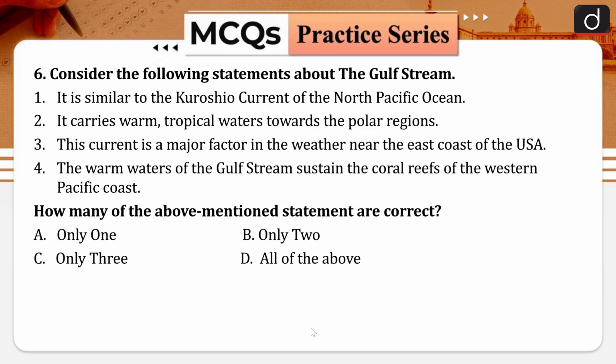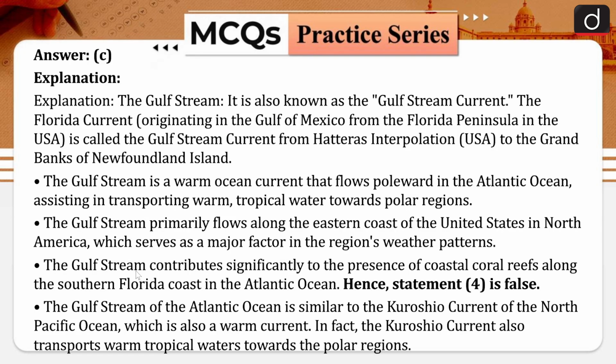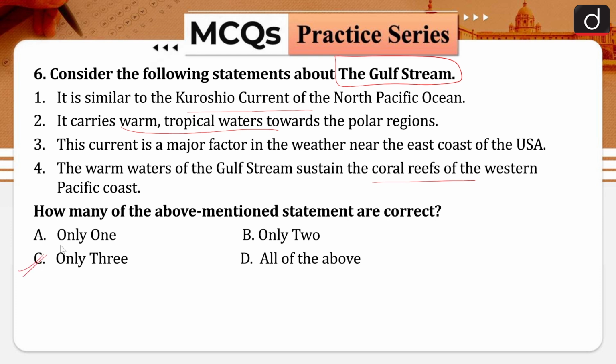Next, consider the following statements about the Gulf Stream. First, it is similar to the Kuroshio current of the North Pacific Ocean. Second, it carries warm tropical waters towards the polar regions. Third, this current is a major factor in the weather near the east coast of the USA. Fourth, the warm waters of the Gulf Stream sustain the coral reefs of the western Pacific coast. How many of the above mentioned statements are correct? Only 1, only 2, only 3, all of the above. Correct answer is option C. Option C is only 3.